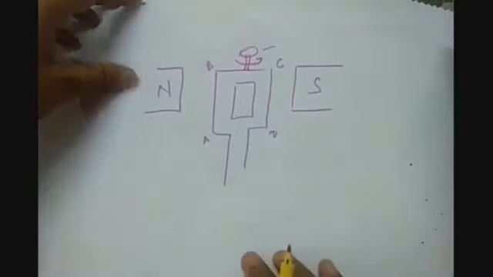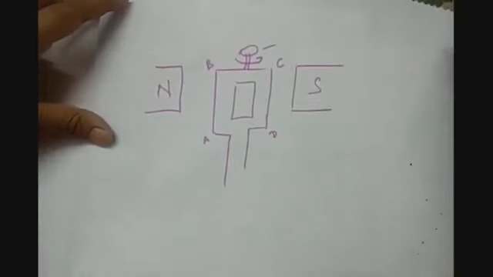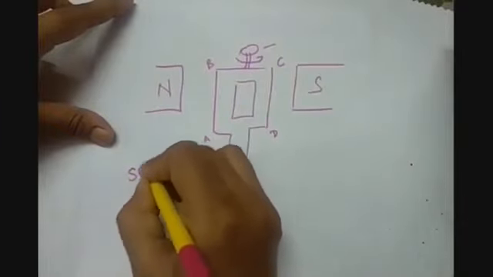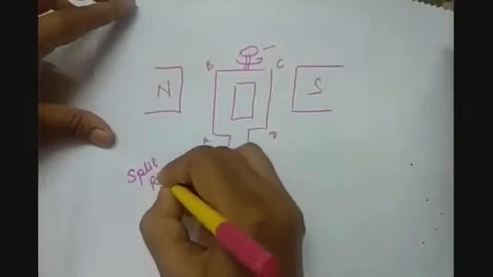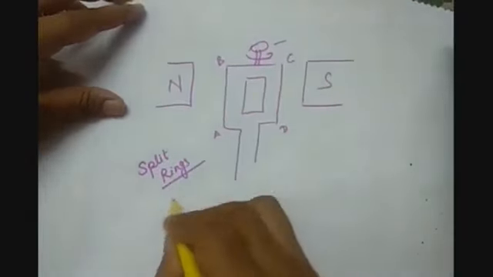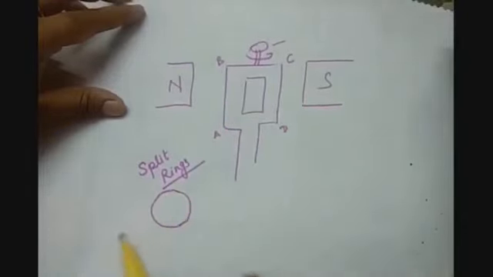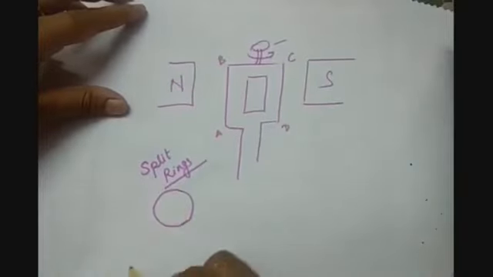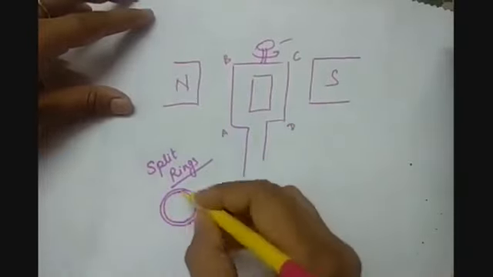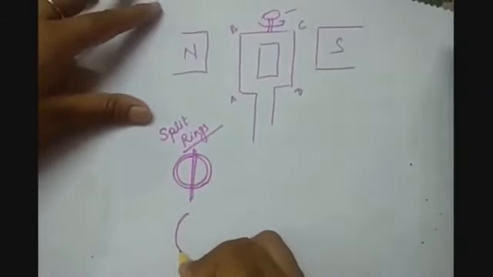But here what is the difference? The slip ring is the difference. Here, instead of using the coaxial slip rings, we are using split rings. Now what is the split ring? Earlier we were having two copper rings which were continuously in contact with the same arms. But here we are having a copper ring which is cut in between and it is converted into two halves.